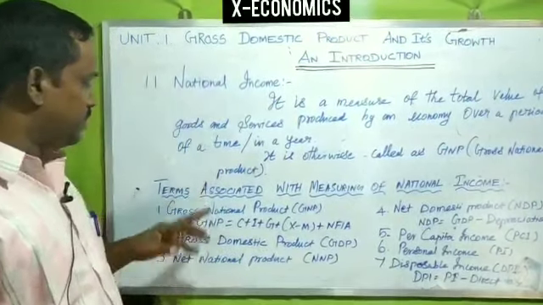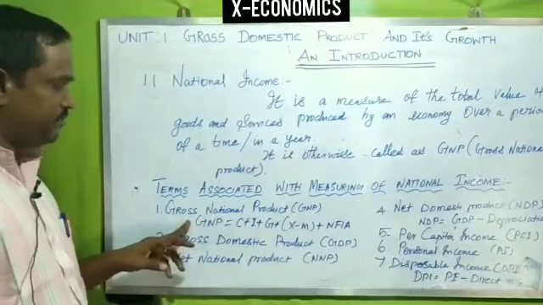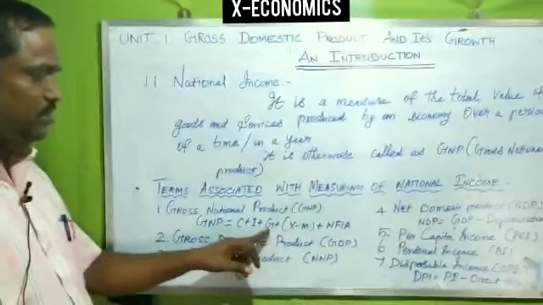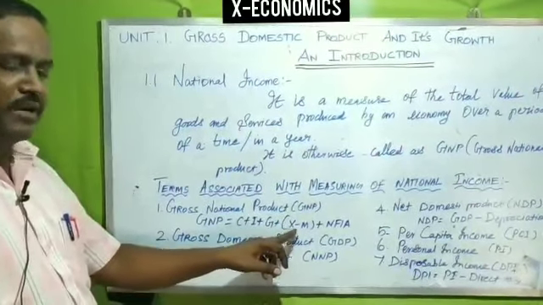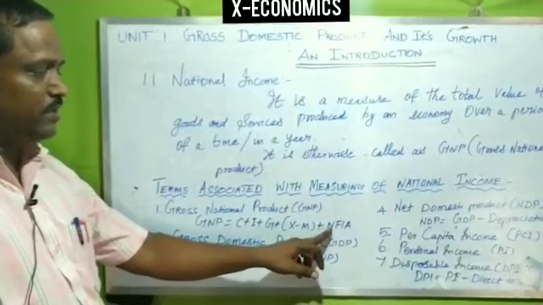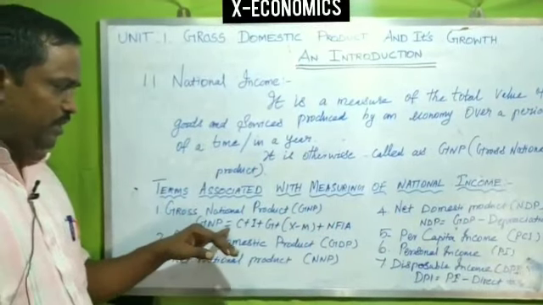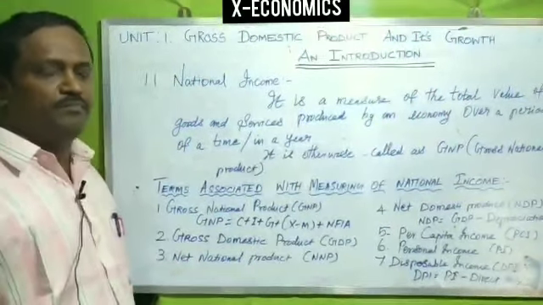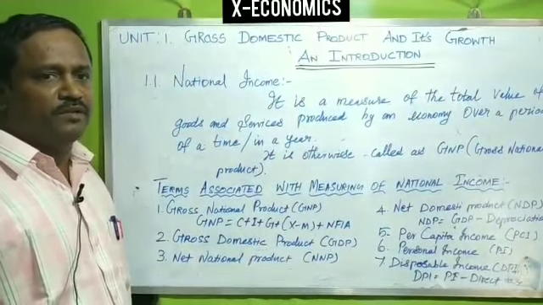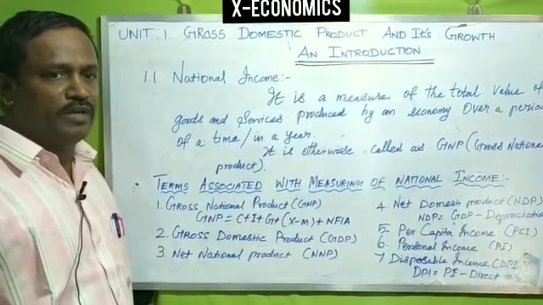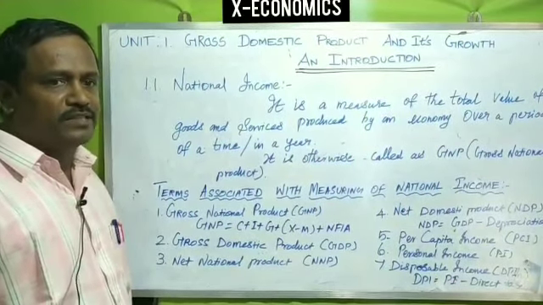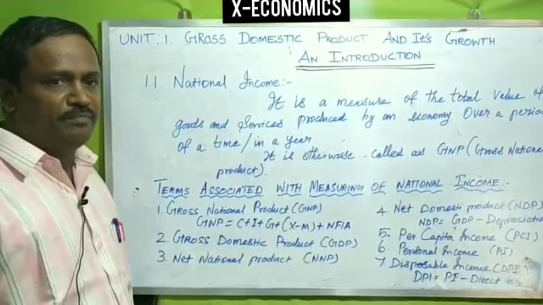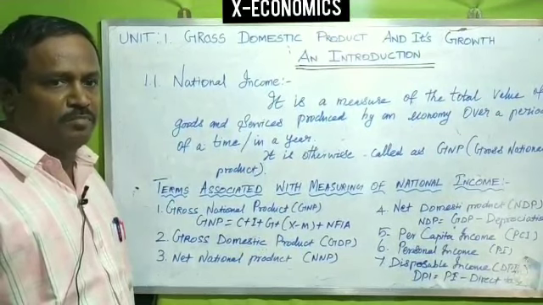There is a formula for gross national product: GNP equals C plus I plus G plus (X minus M) plus NFIA. What is the meaning of this formula? C stands for consumption, I stands for investment, G stands for government expenditure, X minus M is exports minus imports, and NFIA is net factor income from abroad.